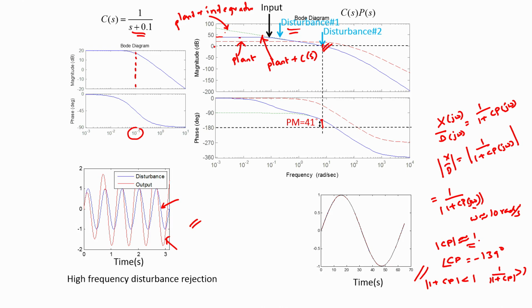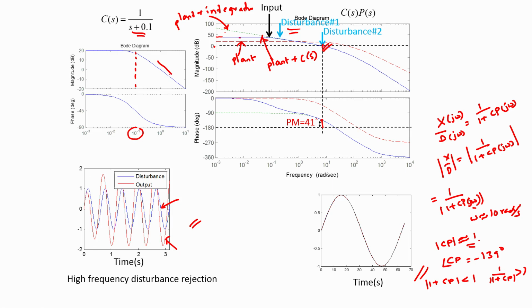In order to accomplish this, one has to come back to this particular controller structure. So this structure 1 by s plus 0.1 has an integrating characteristic at frequencies beyond 0.1 radian per second.